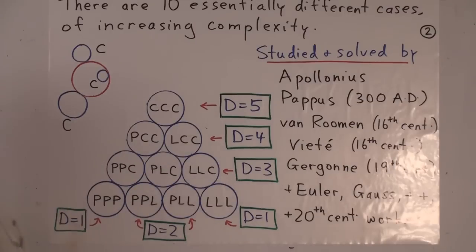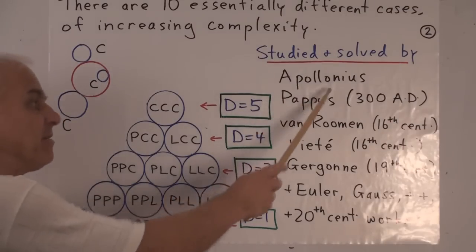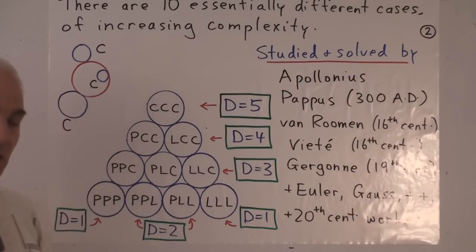You can work your way up and try to solve the simpler cases, and then once you've figured out those, try to move up and solve some of the more complicated cases. This problem has been studied and solved by lots of people. So Apollonius I, he posed the problem and also solved it, although we do not know his solution. In particular, we don't know his solution for the 3 circles case.